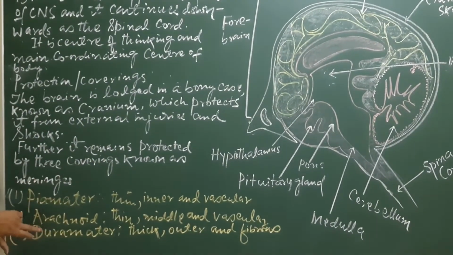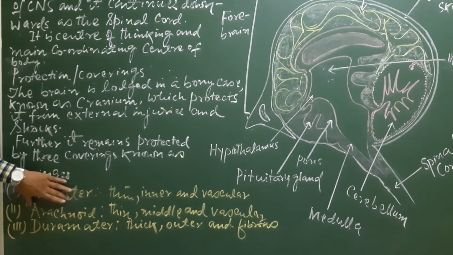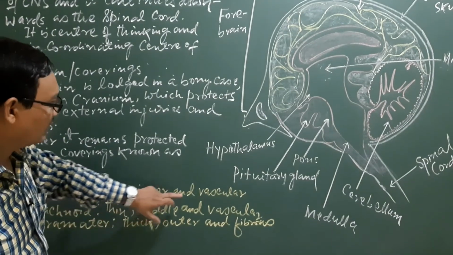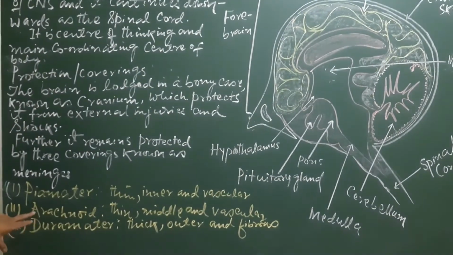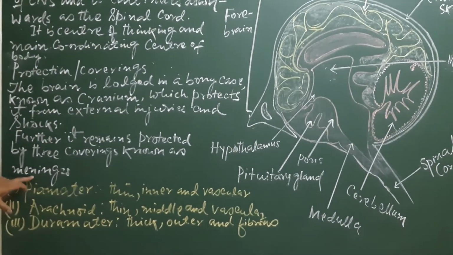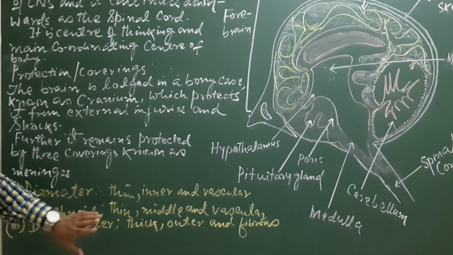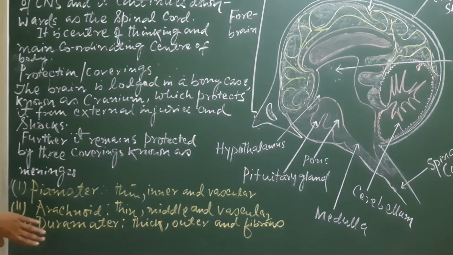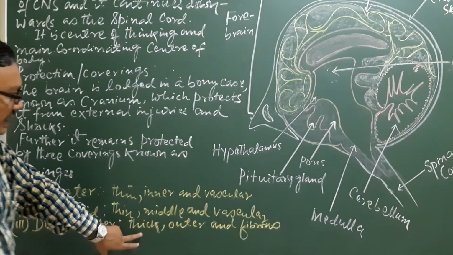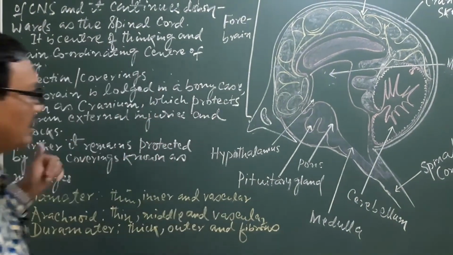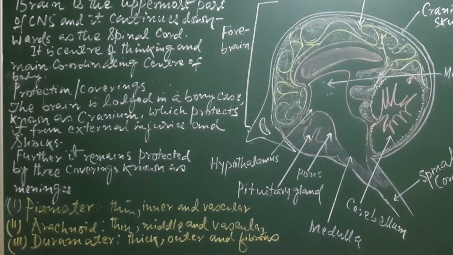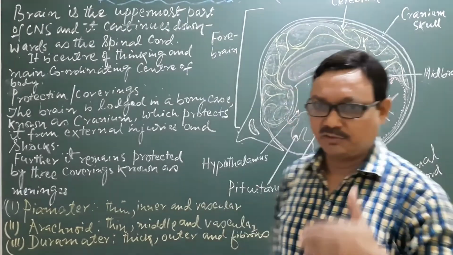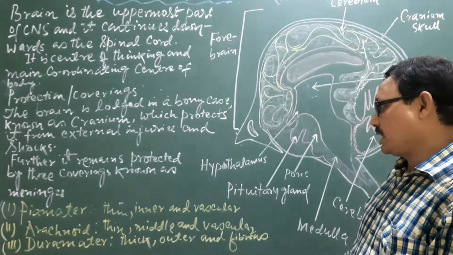What are these meninges? There are three types: the pia mater, thin, inner, and vascular. The next membrane is the arachnoid, also thin, the middle part and vascular. The dura mater is thick, outer and fibrous, not vascular. So these are the three important protecting membranes known as the meninges of the brain.